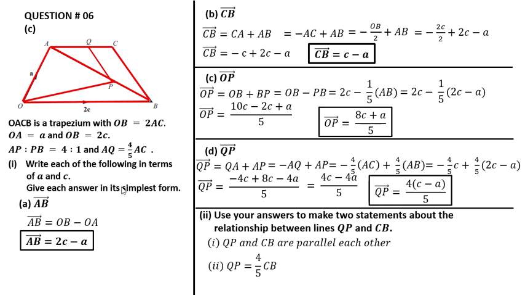And second, PQ is equal to 4 by 5 of CB. Look here, QP is equal to 4 into C minus A over 5, and C minus A is equal to CB. So 4 over 5 is the same, and C minus A is equal to CB. So write CB here. The total statement is QP is equal to 4 by 5 into CB.